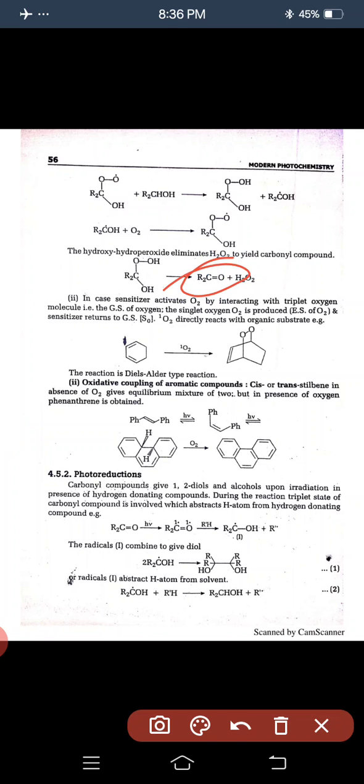Oxidative coupling of aromatic compounds. Cis or trans stilbene, in absence of oxygen, gives an equilibrium mixture of the two, but in presence of oxygen, phenanthrene is obtained. This is the important reaction. In presence of oxygen, phenanthrene; in absence of oxygen, an equilibrium mixture of the two.